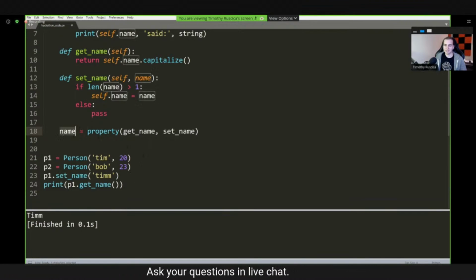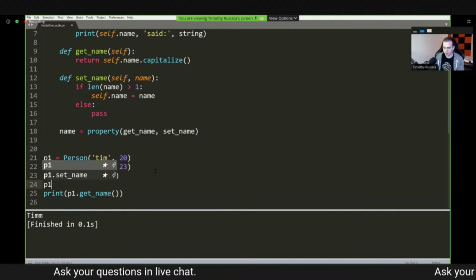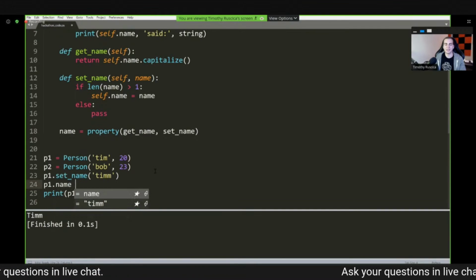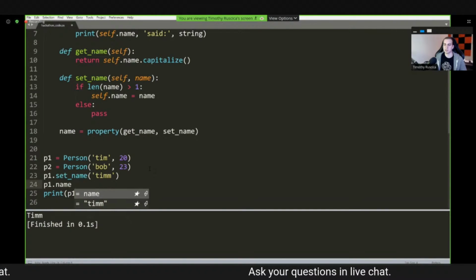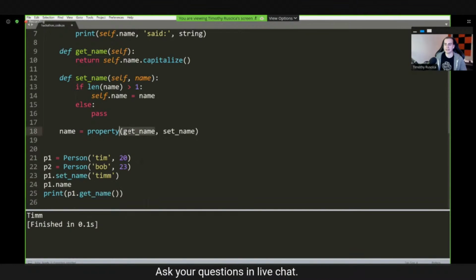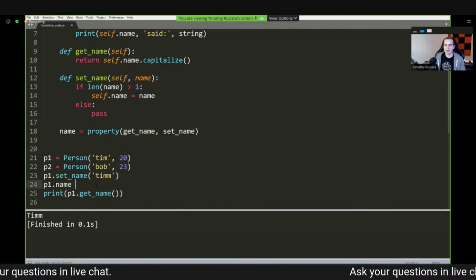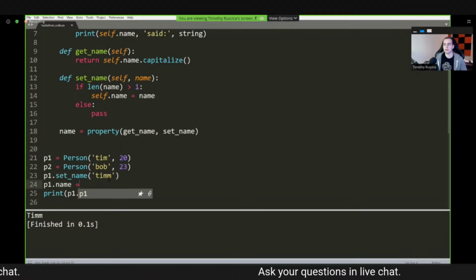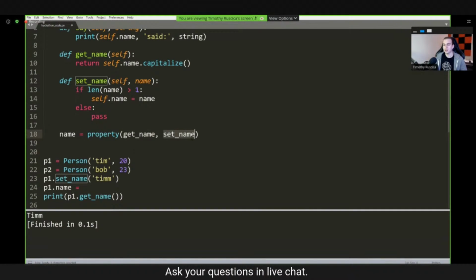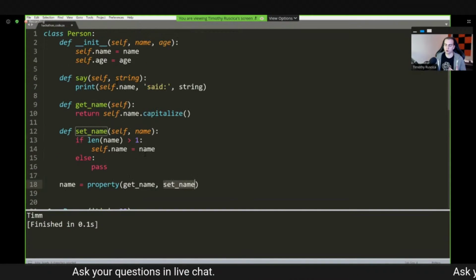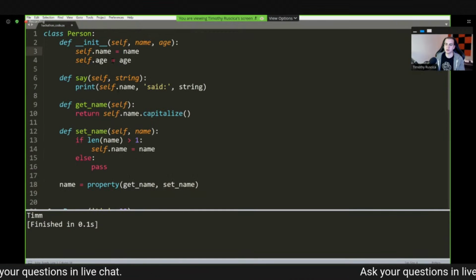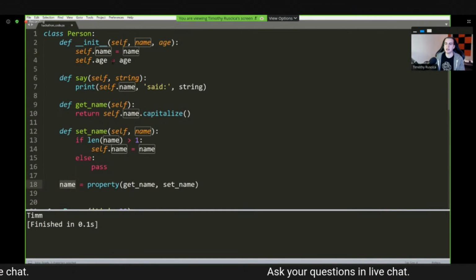And this means whenever I say something like p1.name, if I am getting that name, this will automatically check for that. Then it will call get name and it will give me that return value. If I am setting name, so I have the equal sign here, I'm assigning it, then it will call set name. Now, the only thing we have to do here to make this work without an error is we need to make sure that the name of this and the name of our actual attribute here is different.